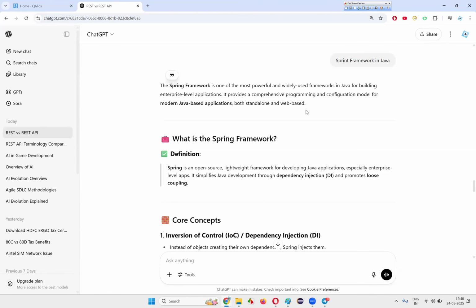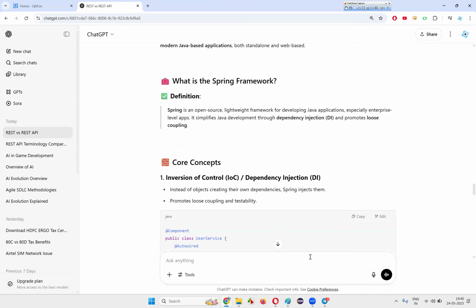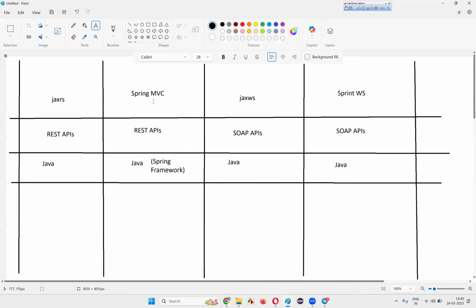Okay, if you are building such kind of applications with the help of Spring Framework in Java, then we cannot take the help of JAX-RS. We need something bigger, that is nothing but Spring MVC. Spring MVC is one of the components in the Spring framework. When you are developing Java code for building enterprise level applications with the help of the Spring framework, in place of JAX-RS, we have to use Spring MVC to convert this Spring framework Java code into the endpoints at the server side.